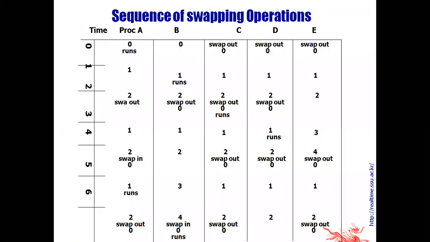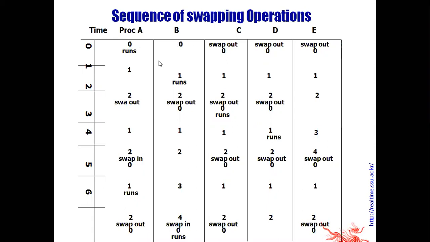It is the sequence of swapping. See, process A, process B, process C, process D, and process E. There are five processes, and times 0, 1, 2, 3, 4, 5, like this. At time 0, process A is running, process C is swapped out, process D is swapped out, and E is swapped out. It is doing nothing.